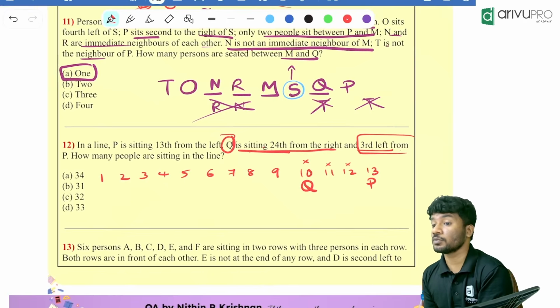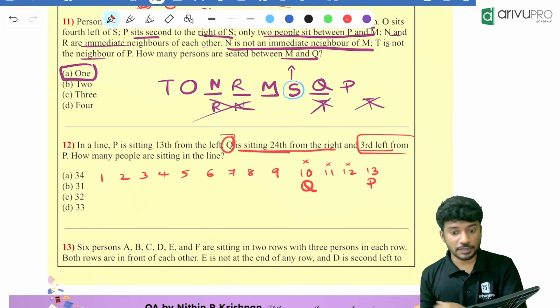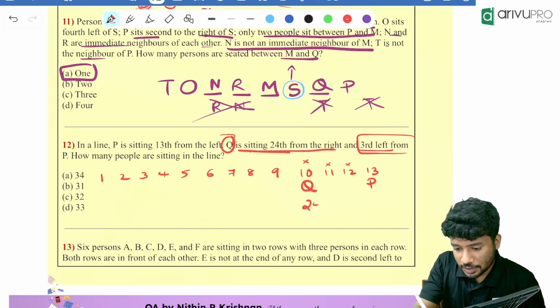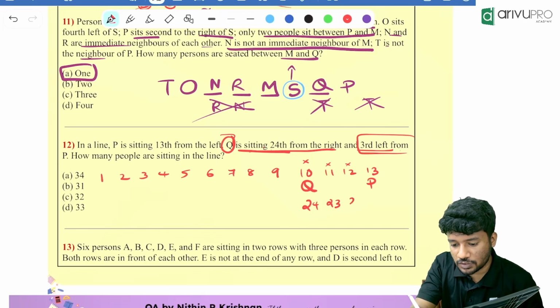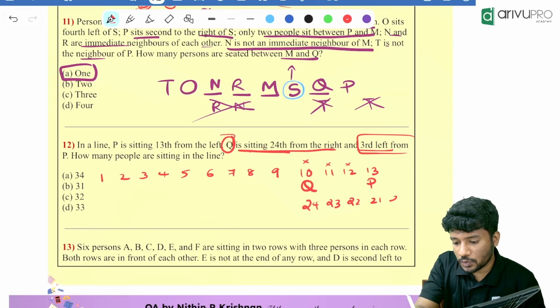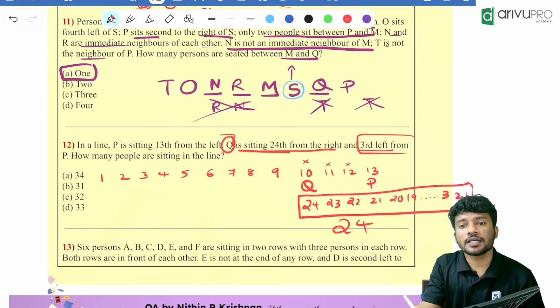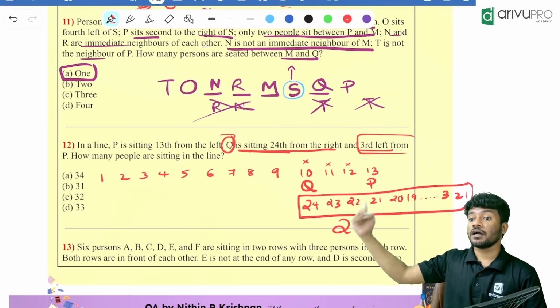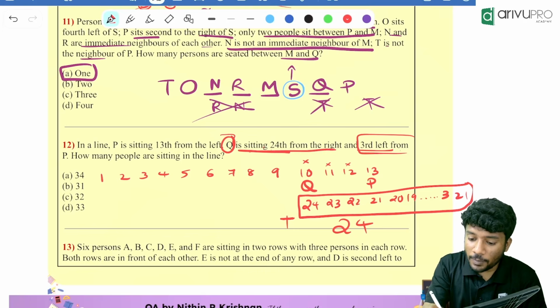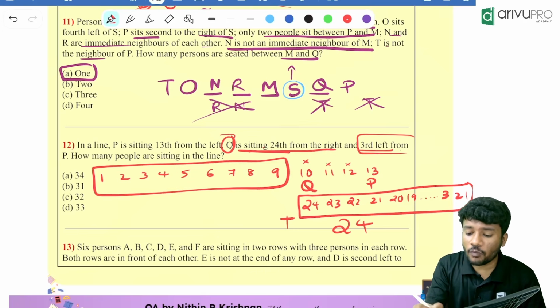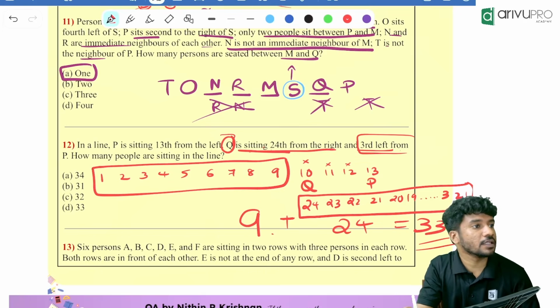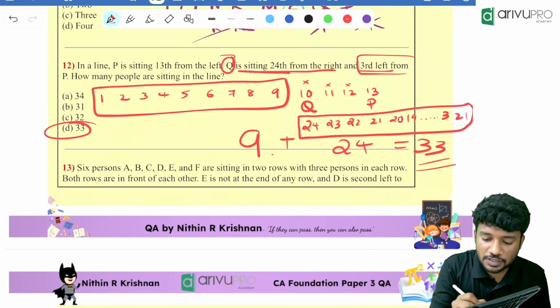Then what do you know about Q? Q is 24th from the right. Correct? That means from the right, this is the 24th position. This is the 23rd position. This is the 22nd, this is 21st, then 20th, then 19, and so on, down to 3, 2, 1. So tell me, till Q, how many people are there? 24 people in total till Q from the right. Plus, how many people are there over here? 9 people. So 9 plus 24 is equal to 33. 33 is your answer.